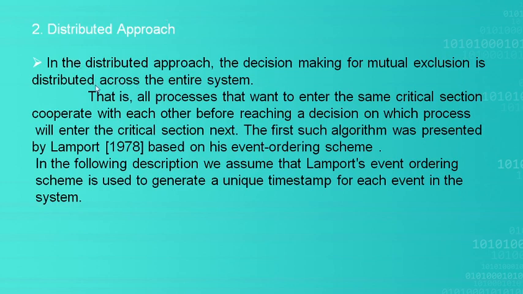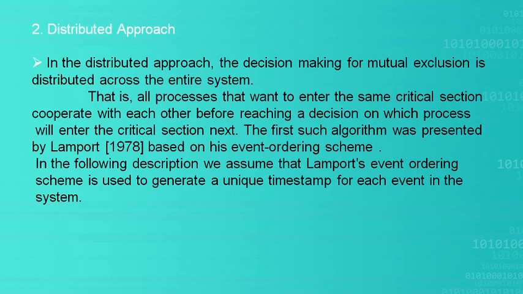Mutual exclusion is distributed across the entire system. So all the processes that want to enter the same critical section will cooperate with each other.